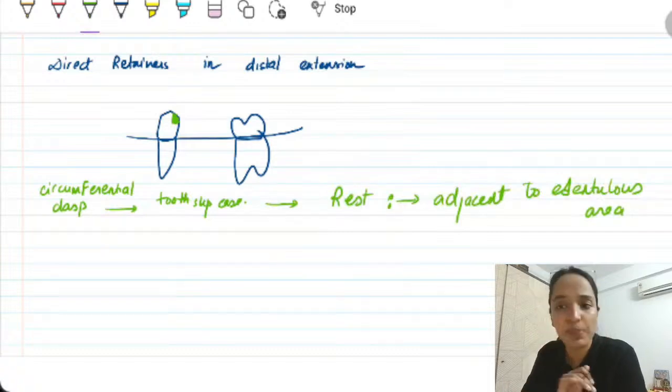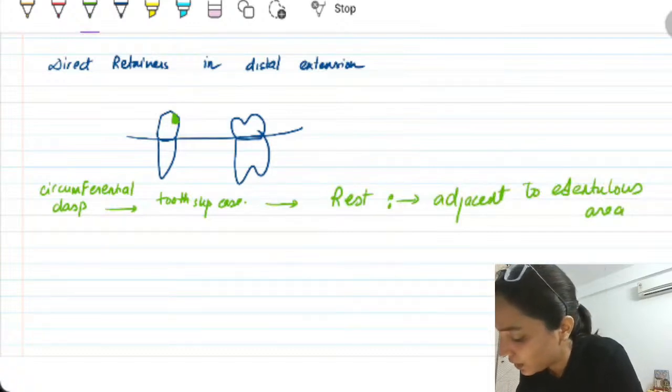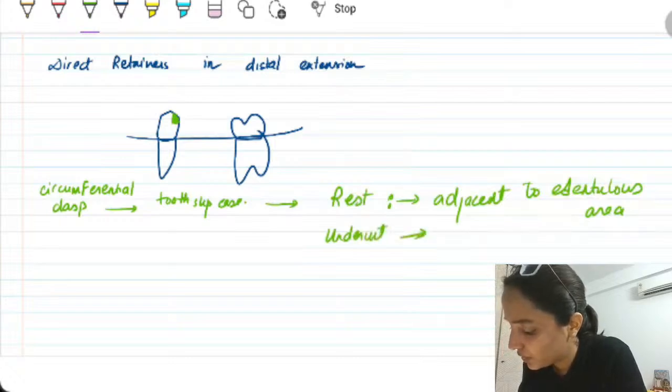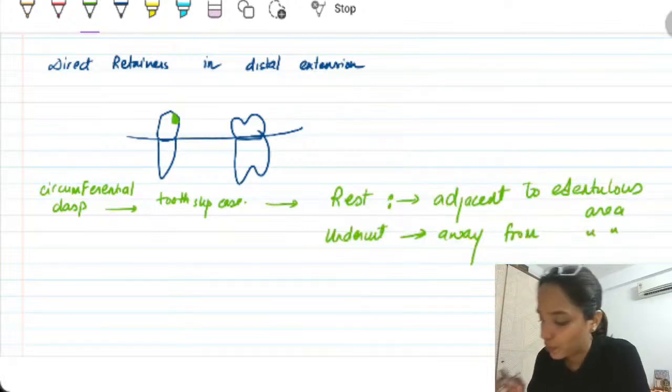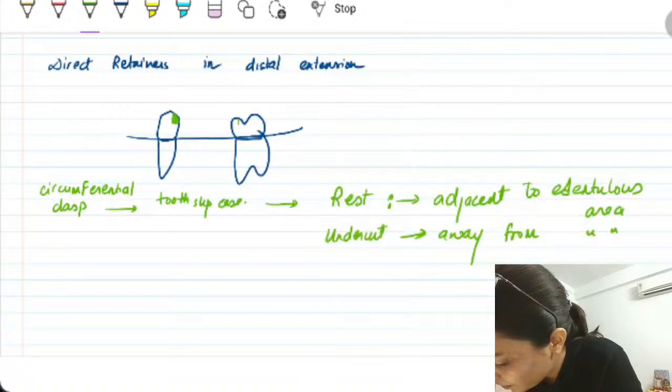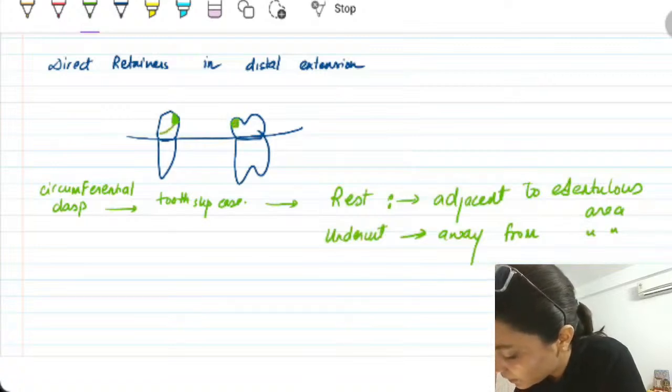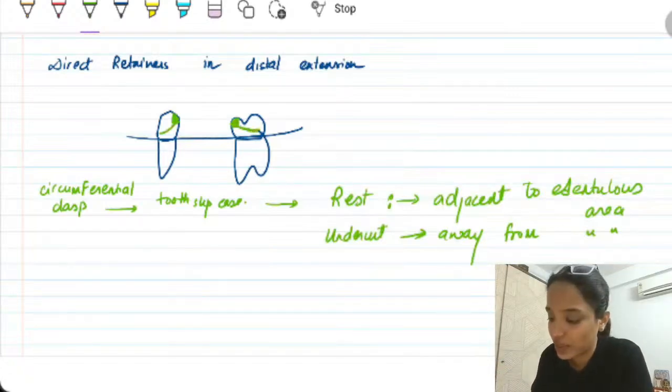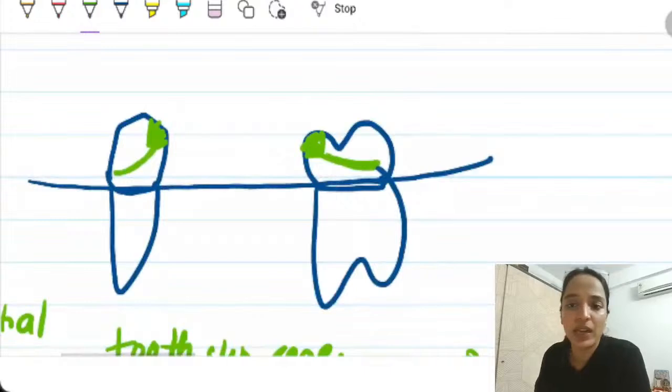Or the rest is placed adjacent to the edentulous area, and the undercut which we engage is generally away from the edentulous area, right? So with that logic, this is where the rest would be, and this is where we are engaging our undercut. That is our choice. We are doing this by our choice.